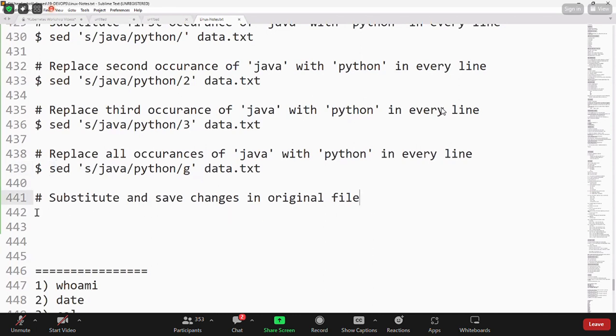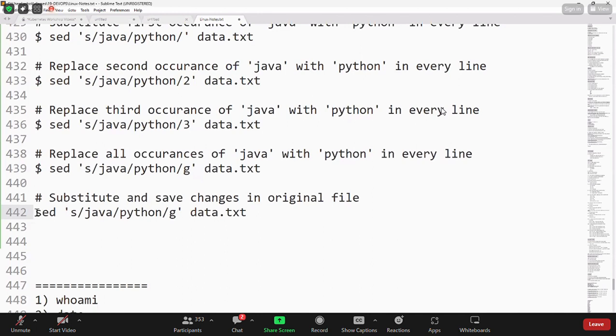If you use -i, it will make the changes permanently in the file. If you execute just sed command, changes will not happen in the original file. Just output will be printed on the terminal. I want to make the changes in the original file also, so I need to pass the -i option. Then the original file also will be modified.